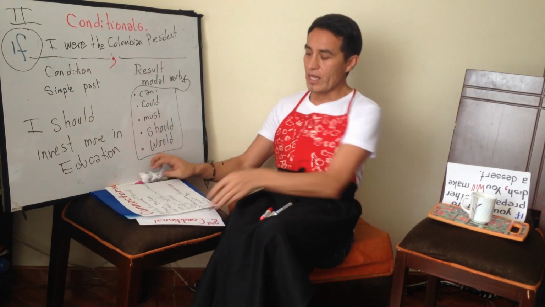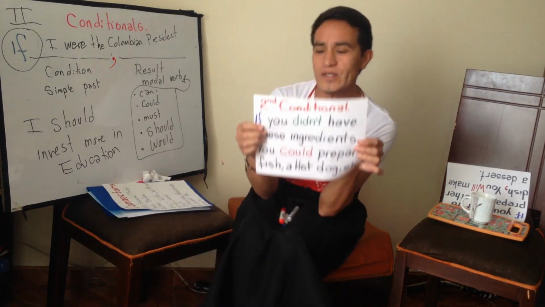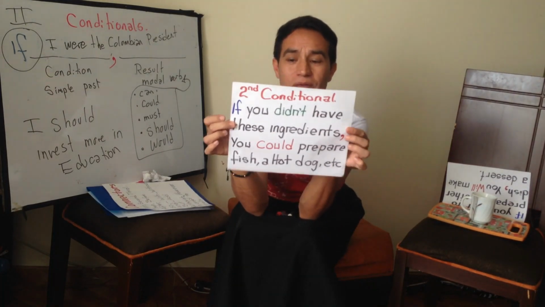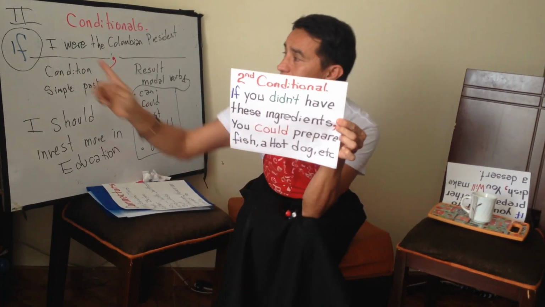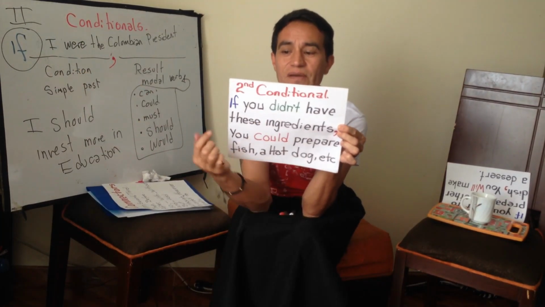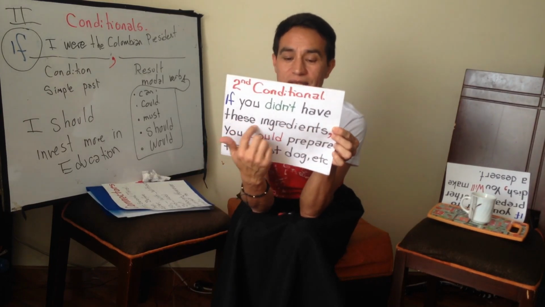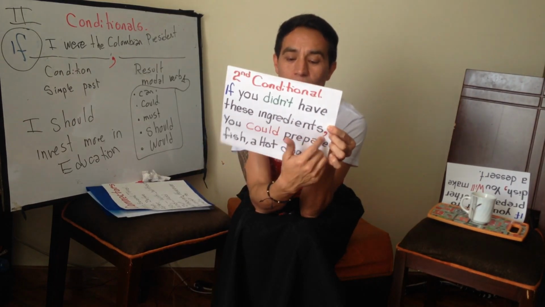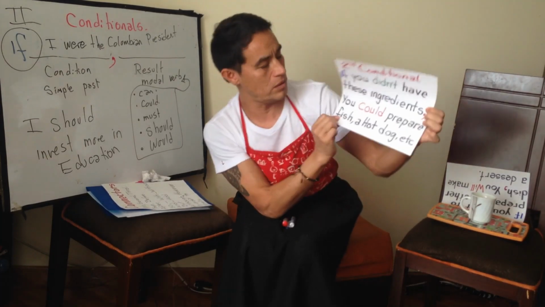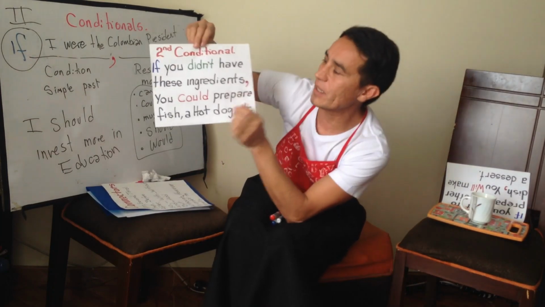This is the second. I have prepared this one in the Teacher in the Kitchen 2, second conditional. Do you remember? The verb here is in affirmative, here it is in negative. If you didn't have these ingredients, comma, you could prepare fish, a hot dog, etc. You remember this example?